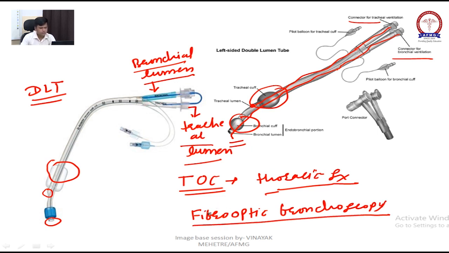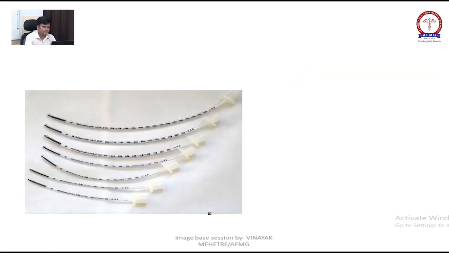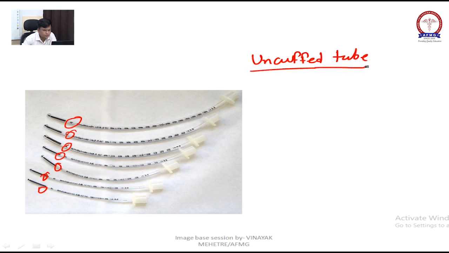And tell me, confirmation of placement of endotracheal tube is done by anyone? It is done by capnography. Now next, this is your, see, you cannot see a cuff over here, right? So it is an uncuffed tube.